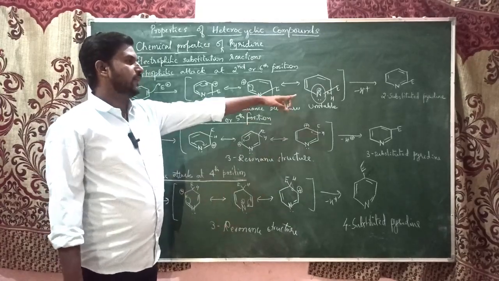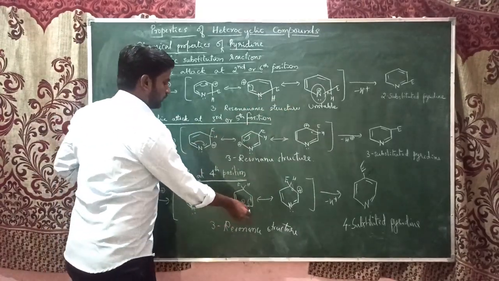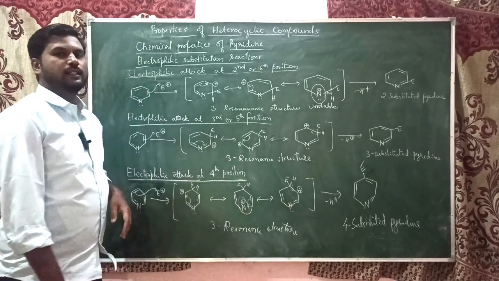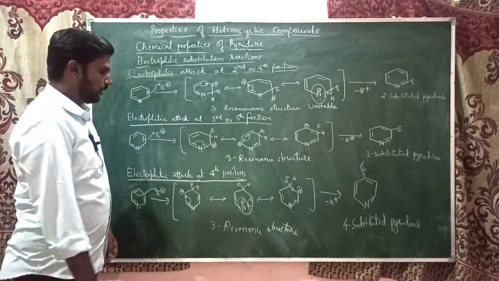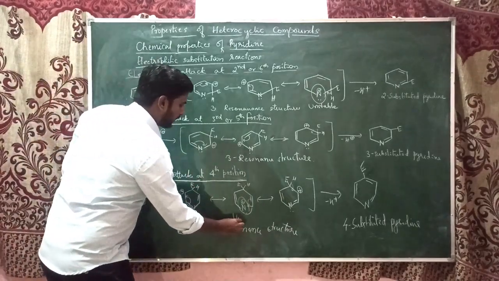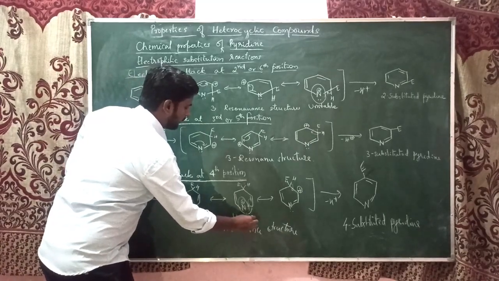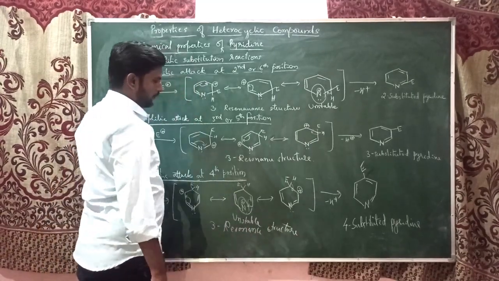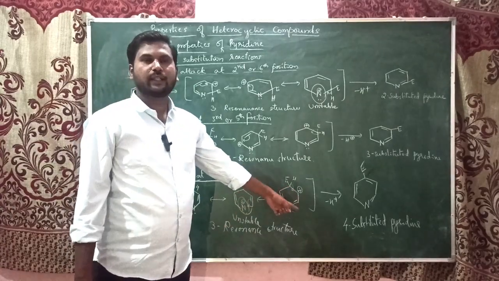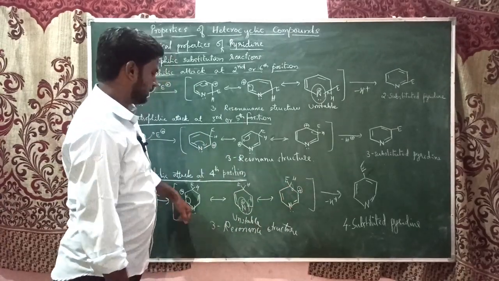So again the same: when nitrogen has a positive charge, it is an electronegative element, hence this structure also becomes unstable. And this one is again a carbocation, it could be stabilized by this resonance.